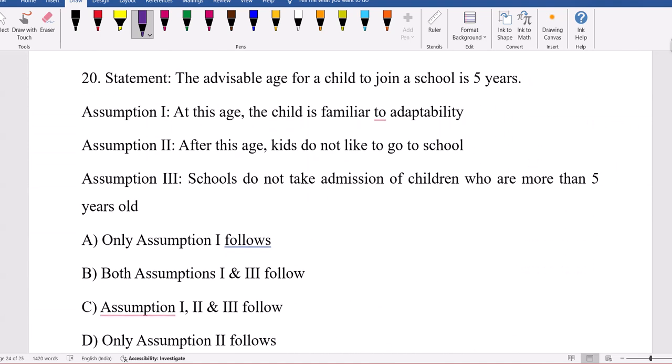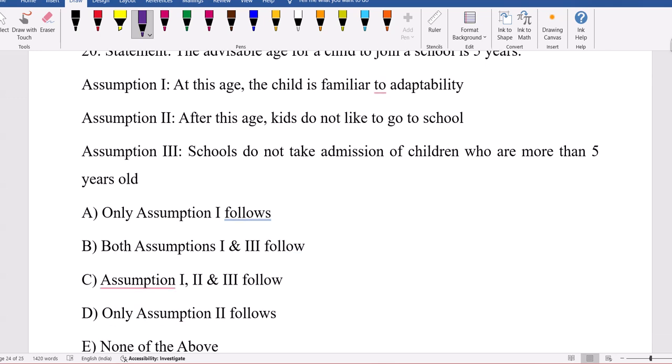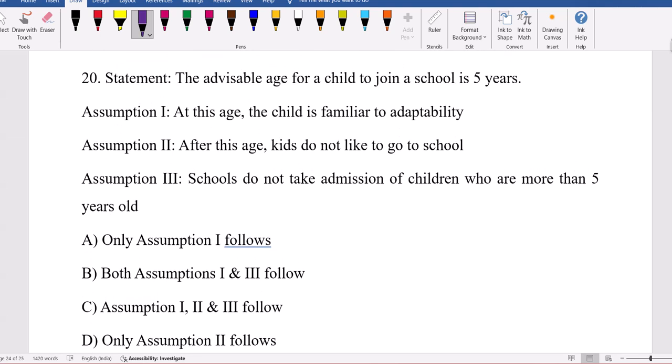Here is an assumption. While giving that statement, what is that person assuming? The advisable age for a child to join a school is 5 years. While giving that advice, what is that person assuming? See, in statements and assumptions, we should always consider everybody is intelligent. Everybody will listen to that. When advice is given, there are people who require it and who will listen to it.